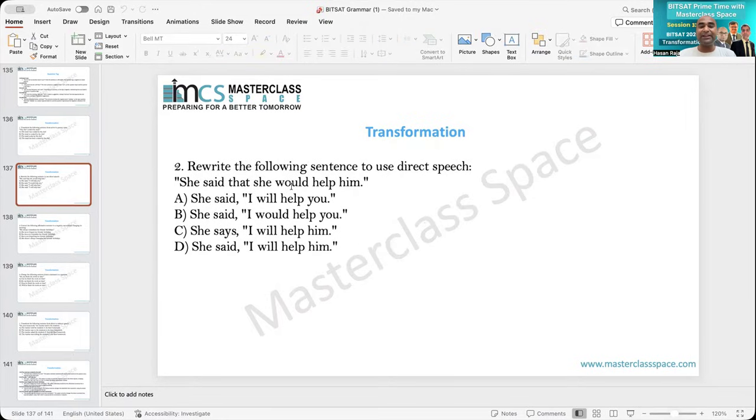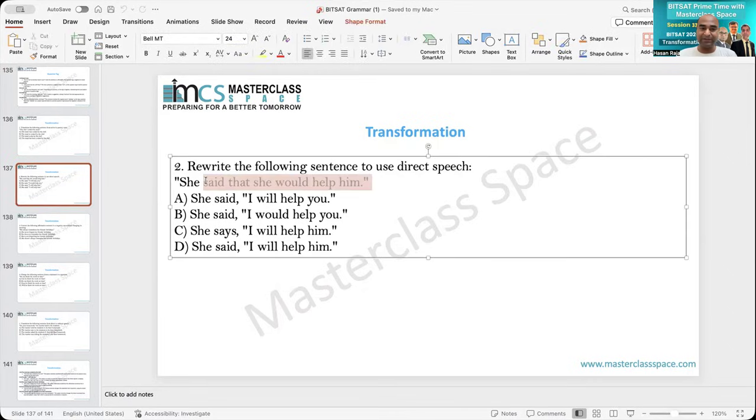Now, she said that she would help him. This is called indirect speech, and you have to convert it into direct speech. Indirect to direct. That's a slip of tongue, my slip of tongue actually. So the sentence is she said. The common one will be changed by comma and inverted commas.